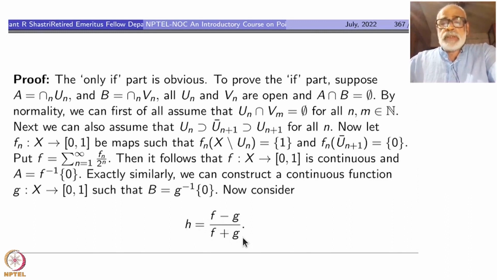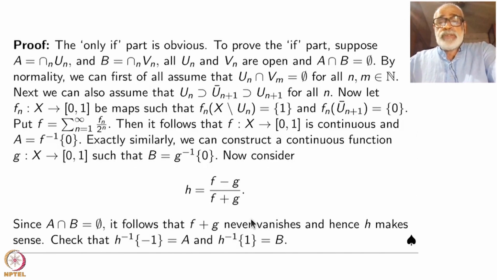So for that I just take h equal to f minus g over f plus g. See, f plus g makes sense because the sum is never 0. See, both of them are non-negative first of all. If f is 0, that must be inside A, which is disjoint from B, right? Outside A it is not 0, and outside B, g is not 0. So A and B are disjoint, therefore f plus g is never 0. So I can divide by f plus g.